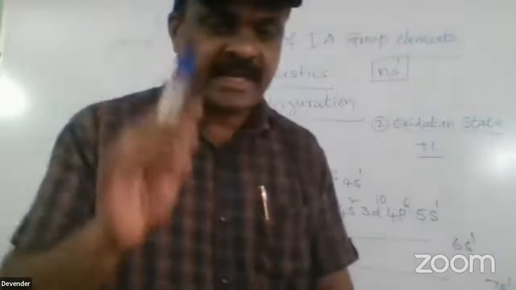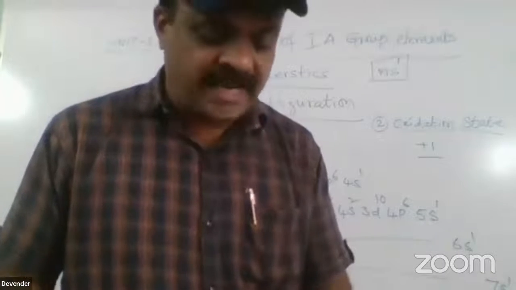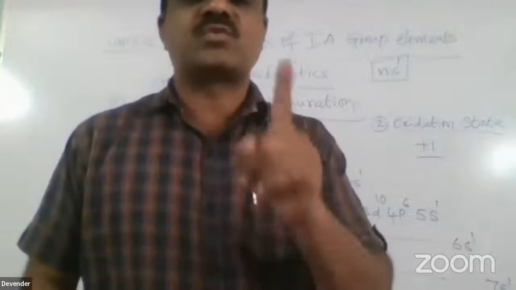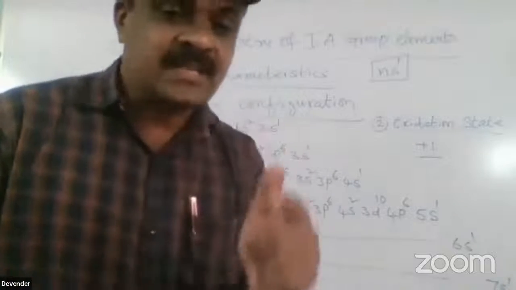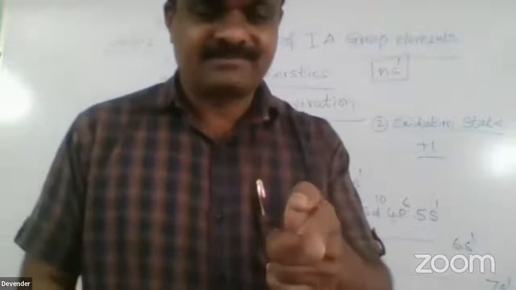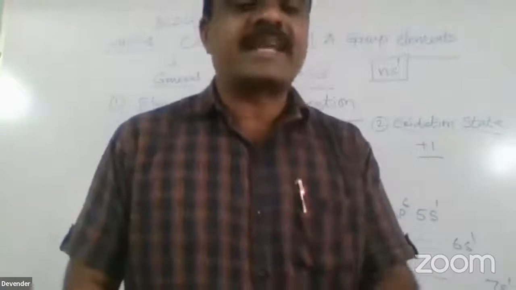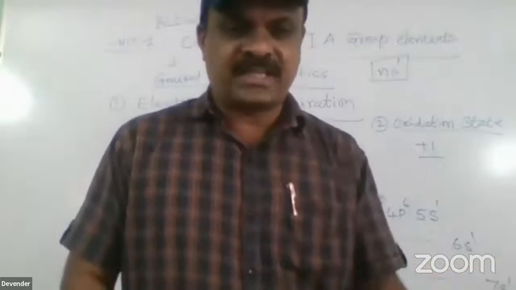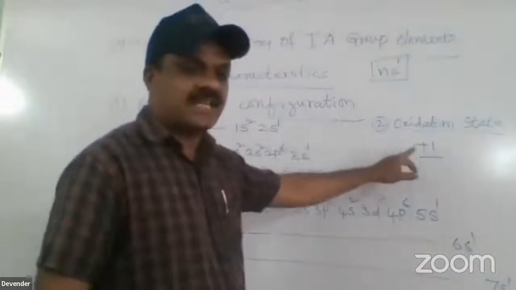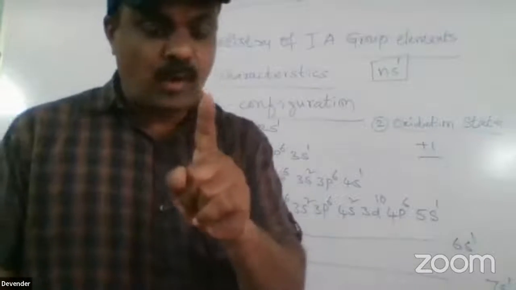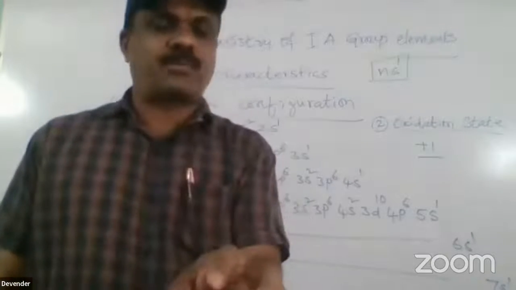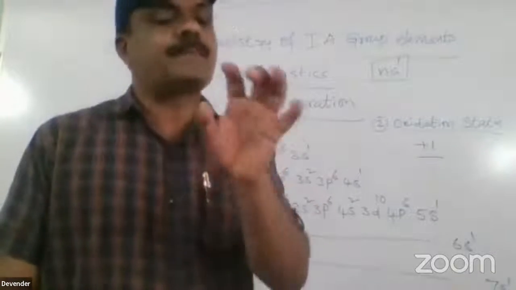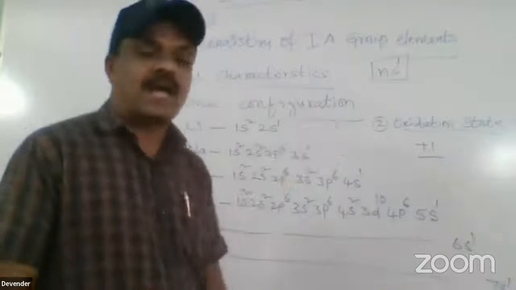This is also asked many times in our examination as a multiple choice question: what is the oxidation state of the first group elements? It is +1. Why is it +1? It loses one electron. Why is it losing the electron? To attain stability, because they get the octet electronic configuration. Due to that reason, the oxidation state is +1. Remember, these points are very important in the first topic. Many times these are the questions that appear in our examination. So this is about the oxidation state.